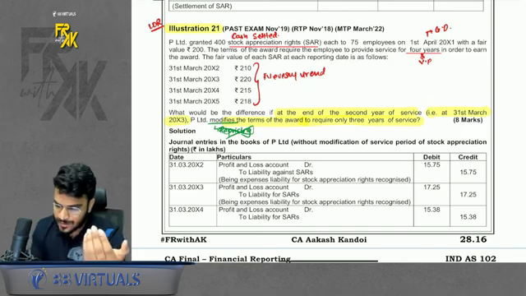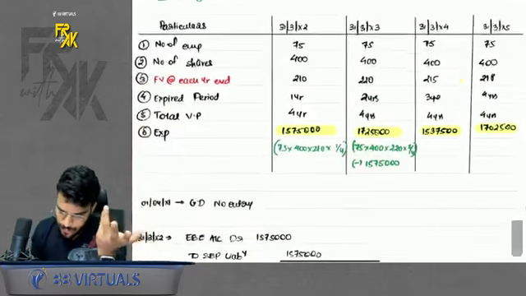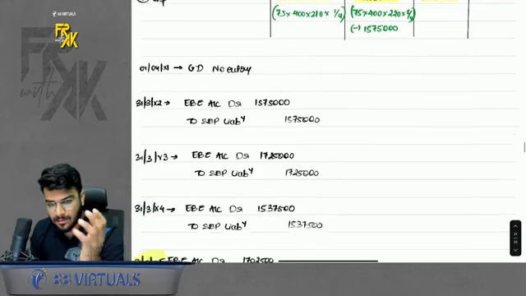Right? Because there is a vesting period of 4 years, I will take the fair value on each year end, because cash settled is there. So I accounted for this. I prepared the table. I booked the expense across 4 years.